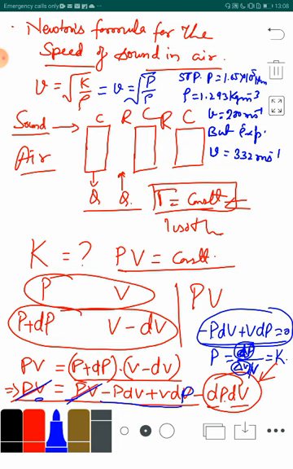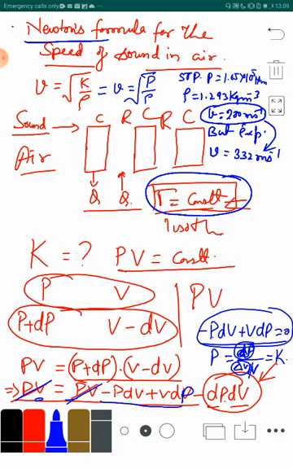So, that means whatever velocity of the sound wave has been calculated by Newton by considering the temperature to be a constant during the propagation of the sound wave, it is very much different from what is found experimentally. So, that means there is something wrong with Newton's assumption that during the propagation of the sound wave in air, the temperature remains constant.